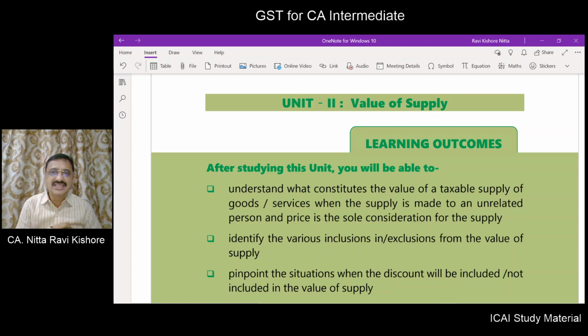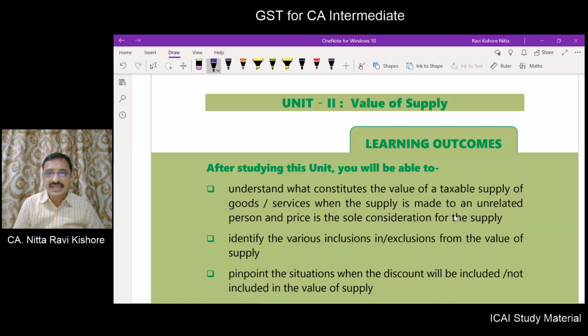So after studying this unit, you will be able to understand what constitutes the value of a taxable supply, be it goods or be it service. When the supply is made to an unrelated person, price is the sole consideration.